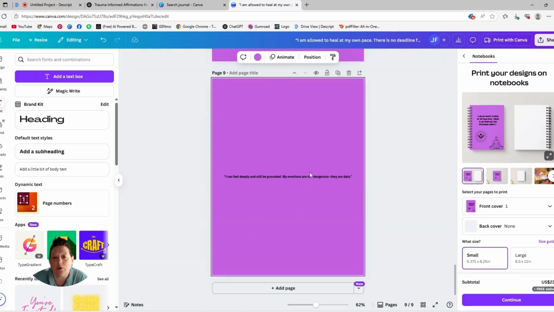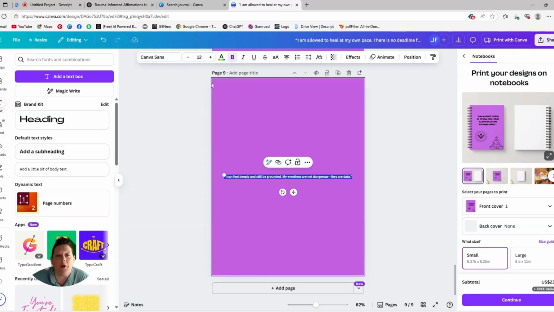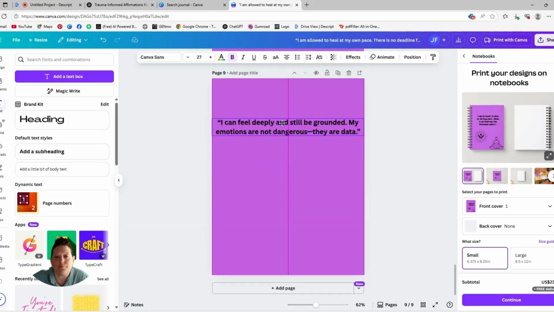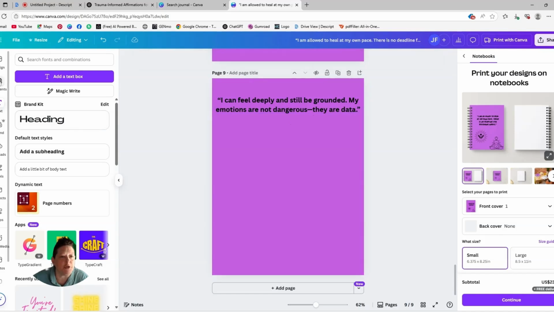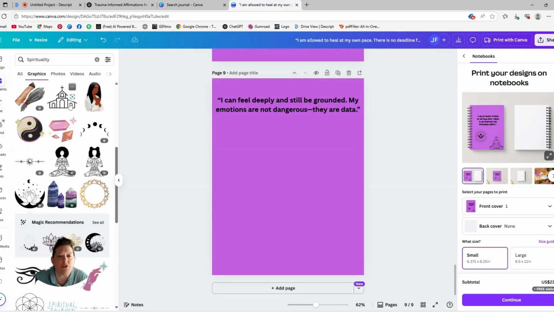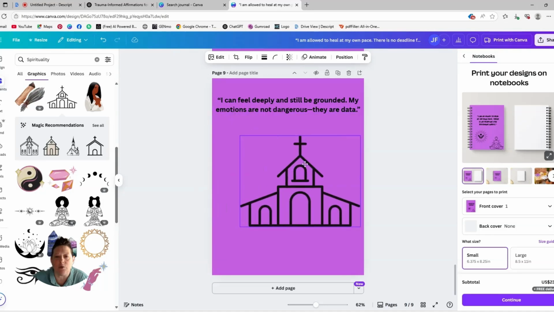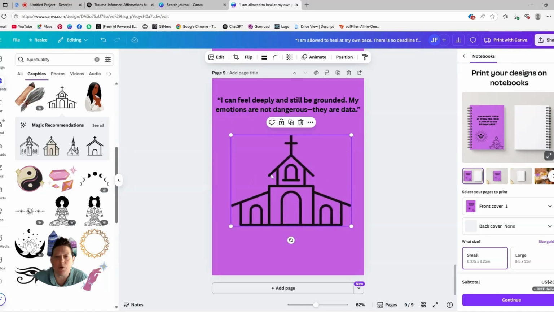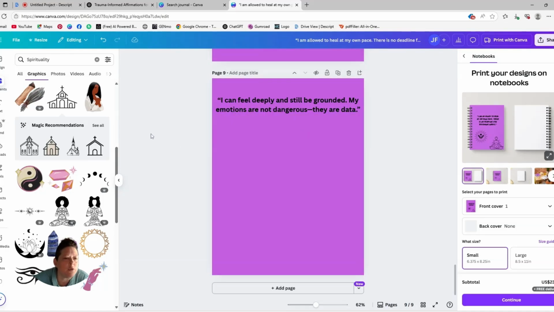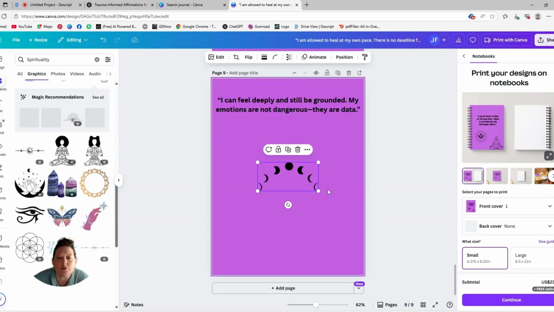Sorry, guys. But anyway, hopefully you guys are starting to get a picture of what something like this looks like and how easily you can do it. And I don't really like that one. Let's go with this.